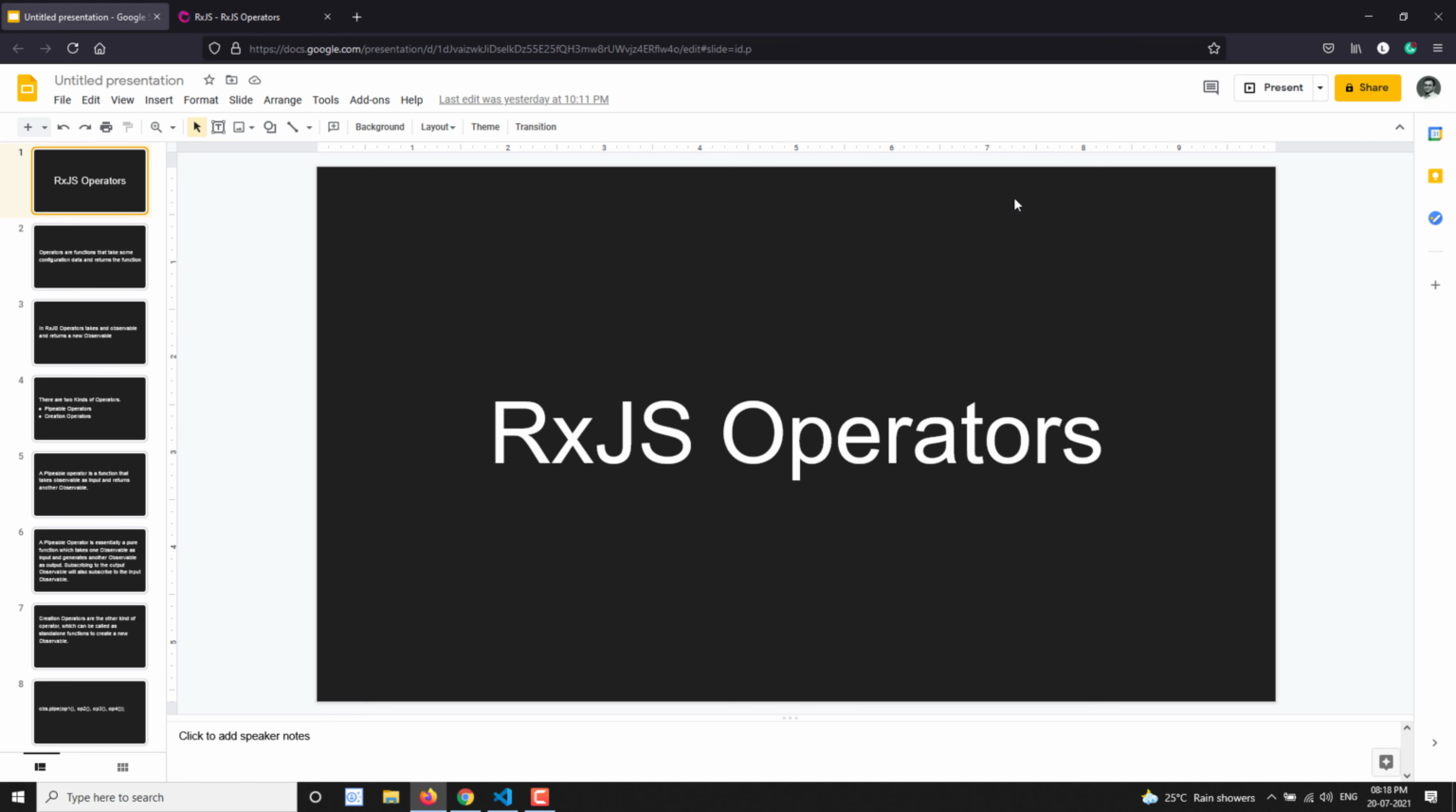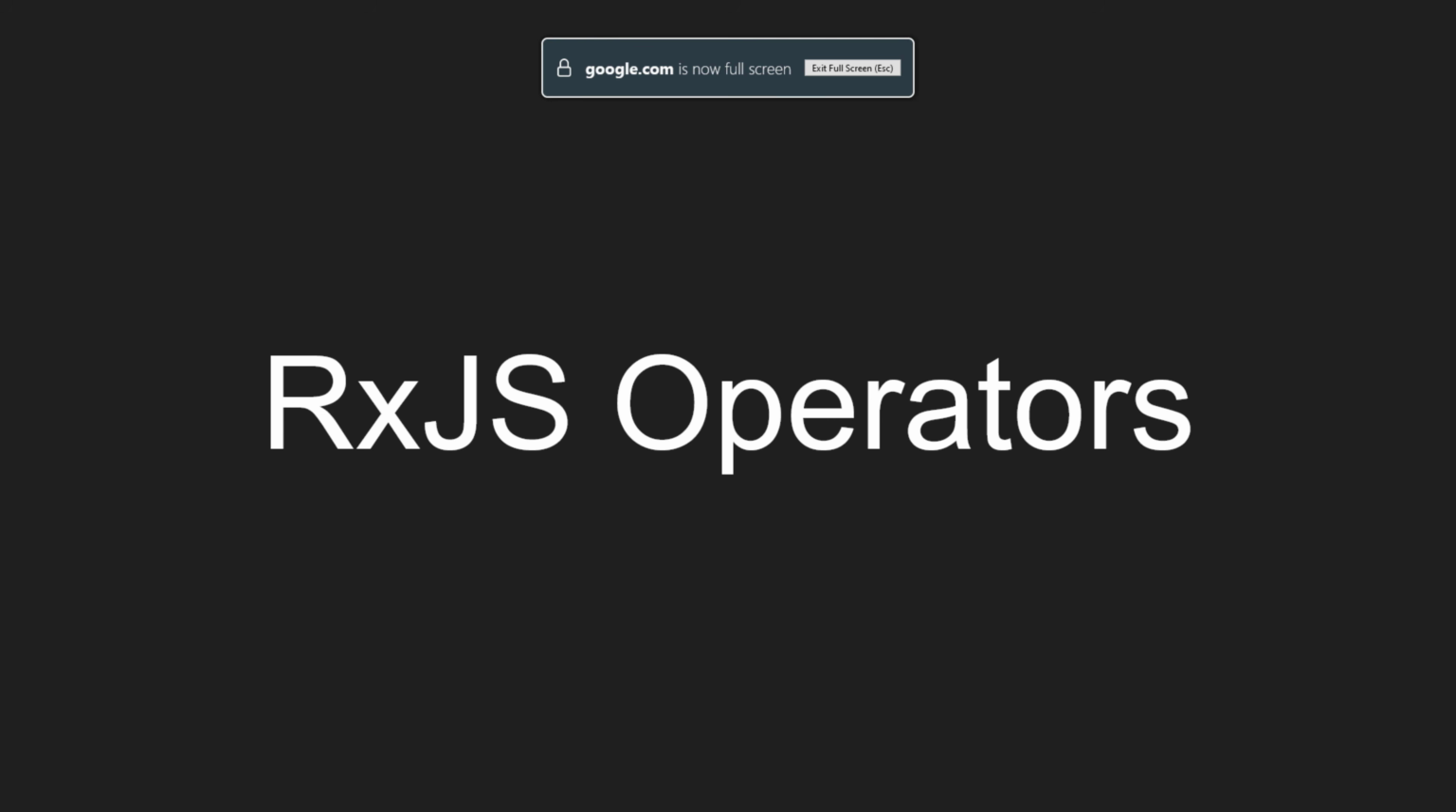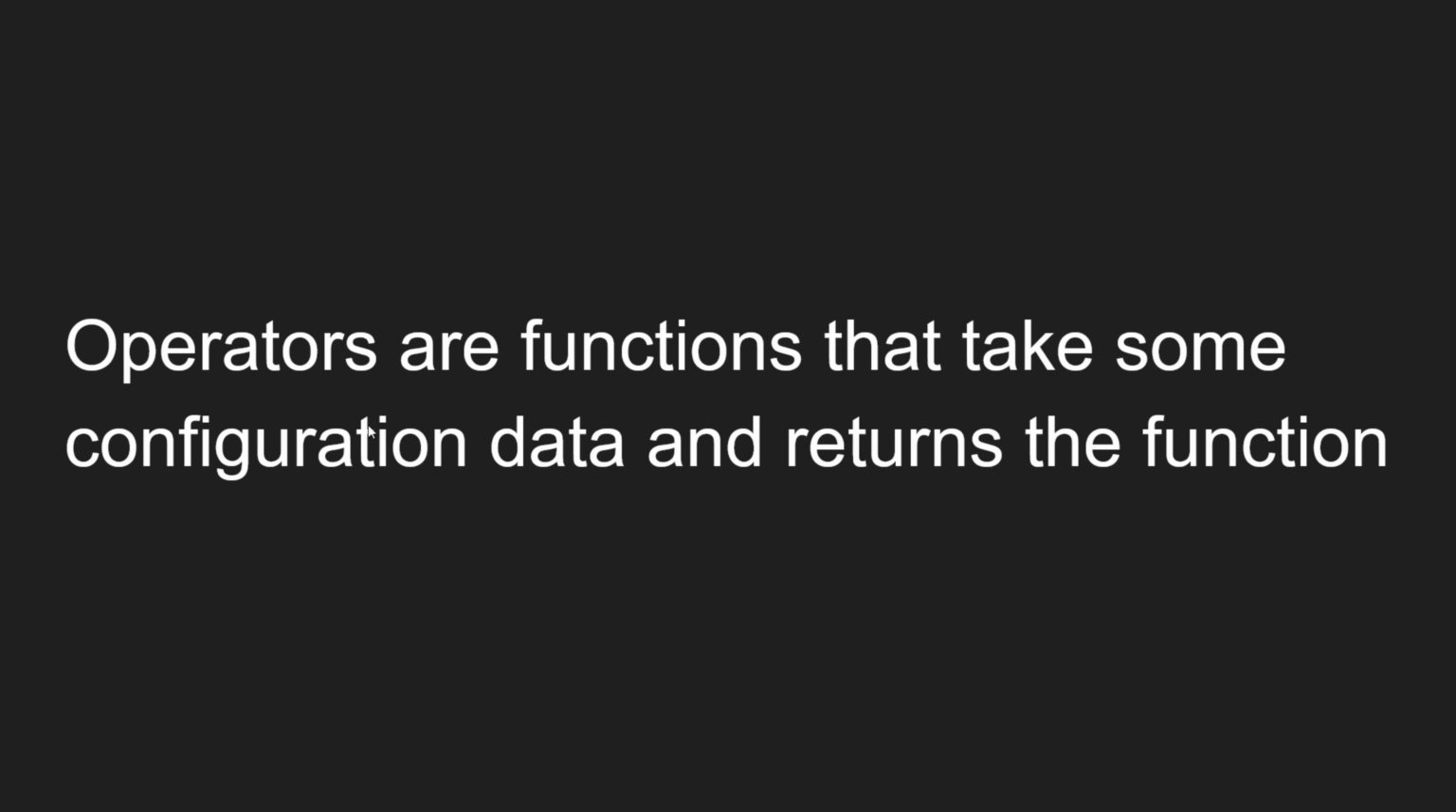Now if I open this presentation, RxJS operator. Here I can tell that operators are nothing but functions. These are just normal functions that take some configuration data. Configuration data means don't think of something else. It takes some data, whether it may be an observable or anything, some parameters, and returns a function. That is the simple definition of operators.